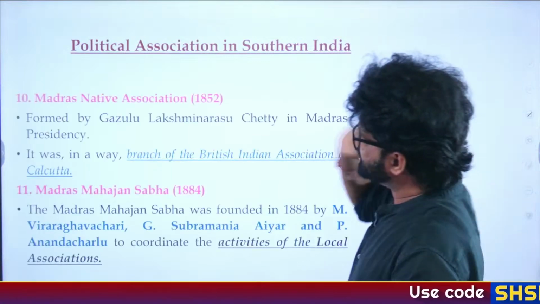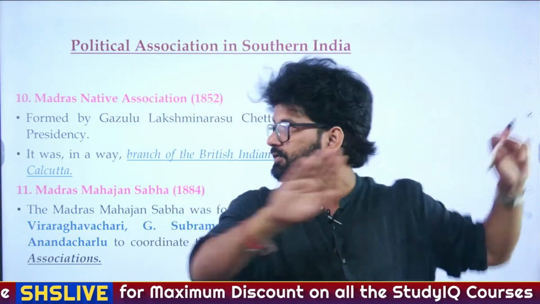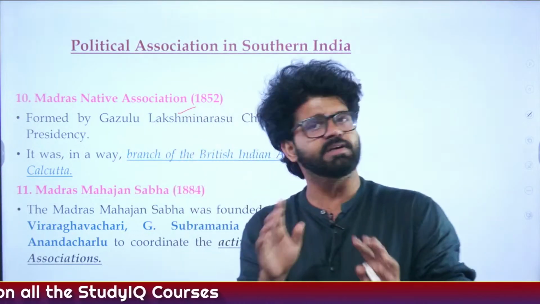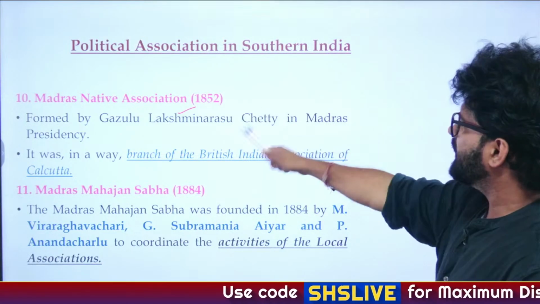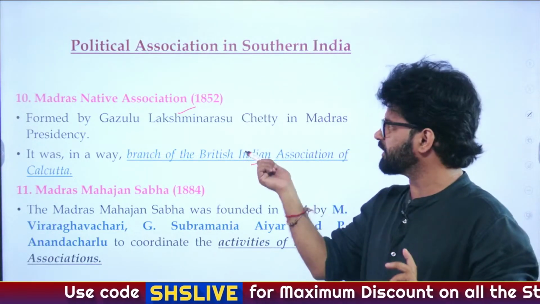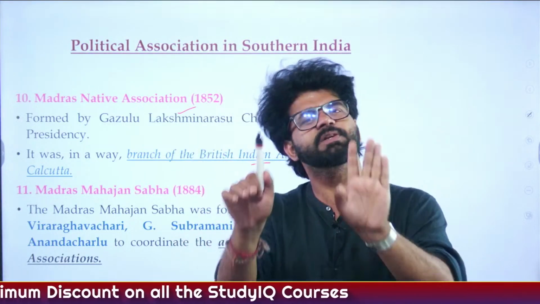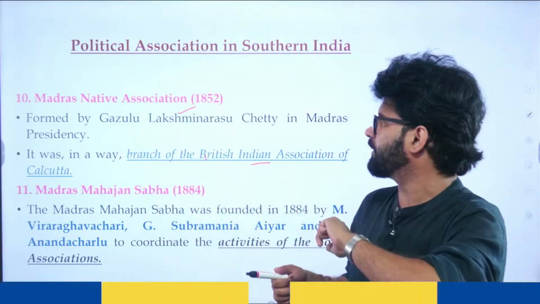Political associations in southern India. This is what we were discussing. That, 1851, this particular organization was formed by the merger of 2 previous associations. So they had 2 branches, one in Bombay and the second one in Madras. Madras Native Association formed. Both these branches in Bombay and Madras were formed in the same year, 1852. And here, Gajulu Lakshminarasu Chetty. And again, this is a branch of the British Indian Association. That's what we have discussed. And the founder is Gajulu Lakshminarasu Chetty. So you will remember these names. It's just 12 organizations. And there is a linkage between the Madras Native Association and the British Indian Association of 1851. So don't worry too much about it.